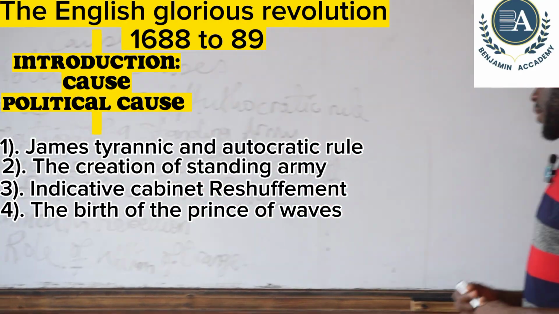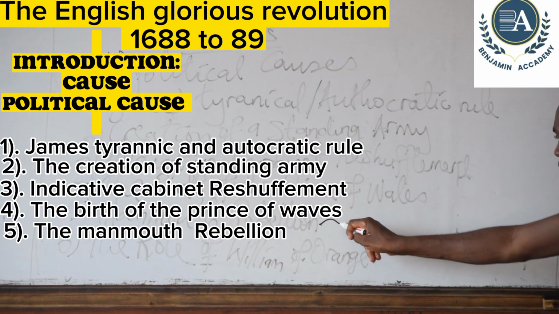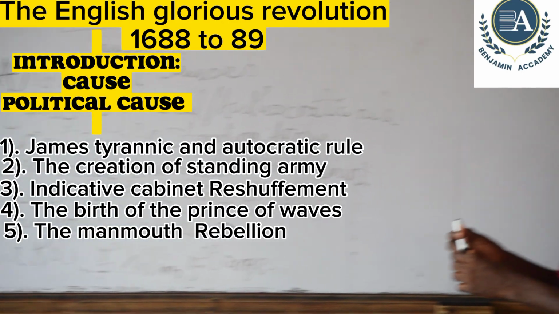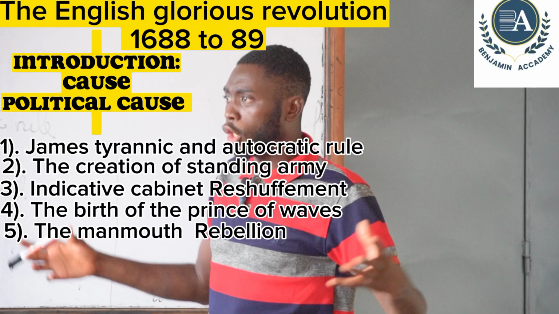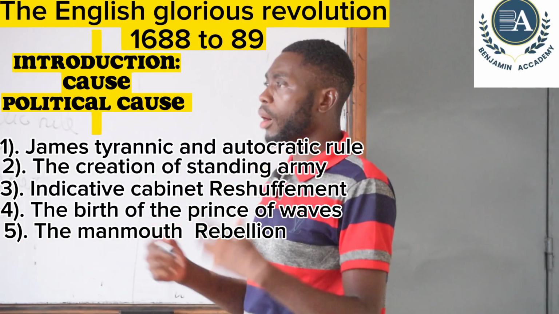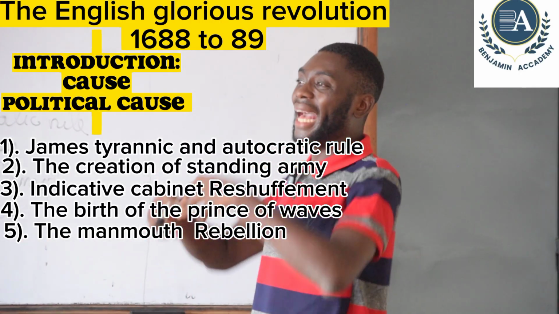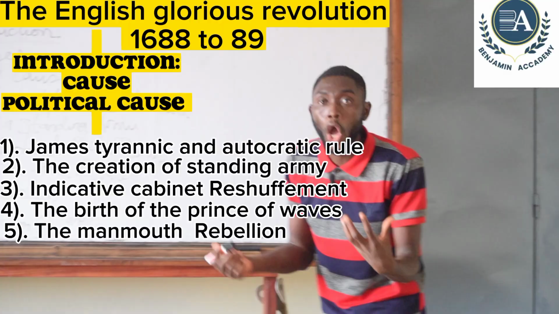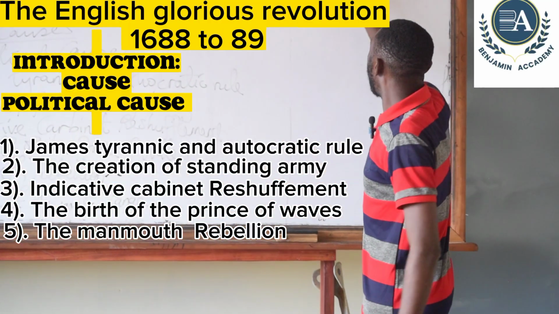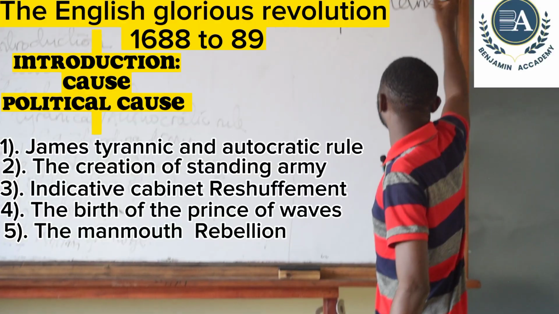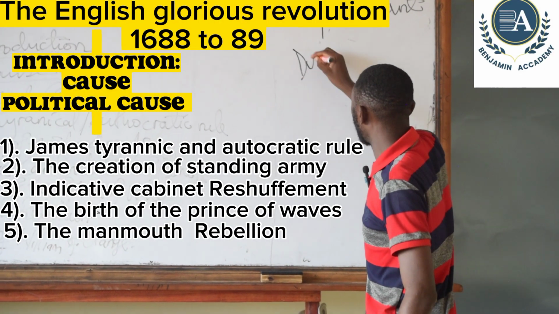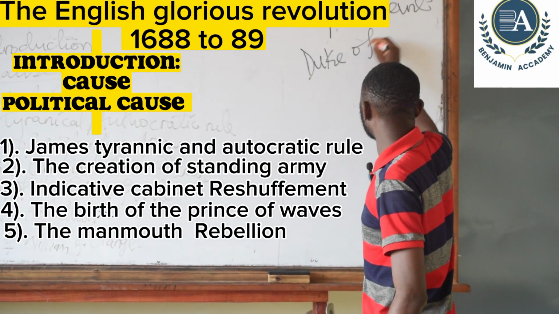Another political reason: we talk about the Monmouth rebellion, or the suppression of the Monmouth rebellion. Charles, the brother of James, had an illegitimate son, but a Protestant, called the Duke of Monmouth.